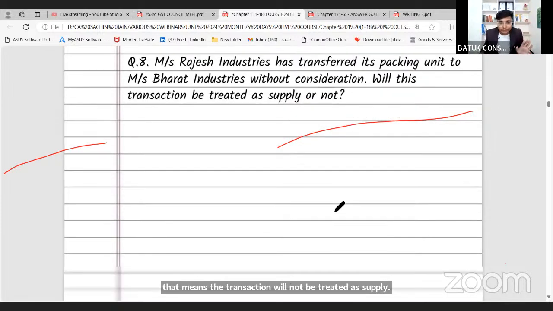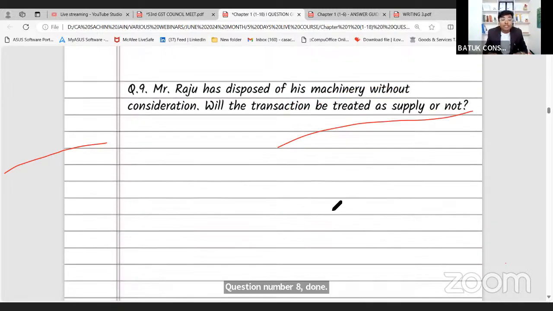Question number 8 done. Question number 9. Mr. Raju has disposed of his machinery without consideration. Will this particular transaction will be treated as supply or not? Sir, please provide your answer. Yes or no?